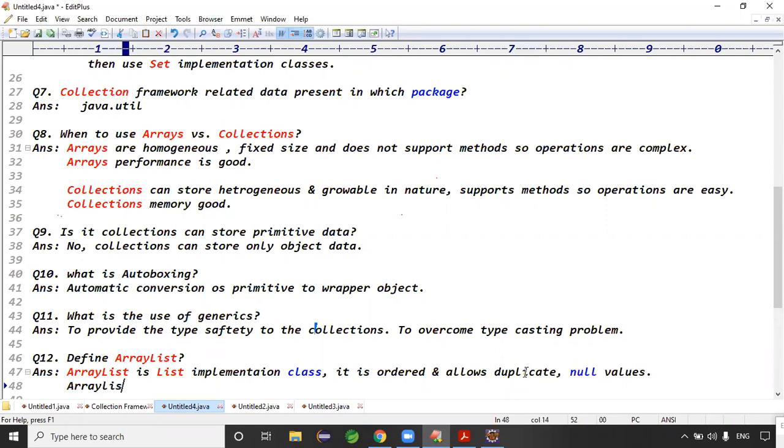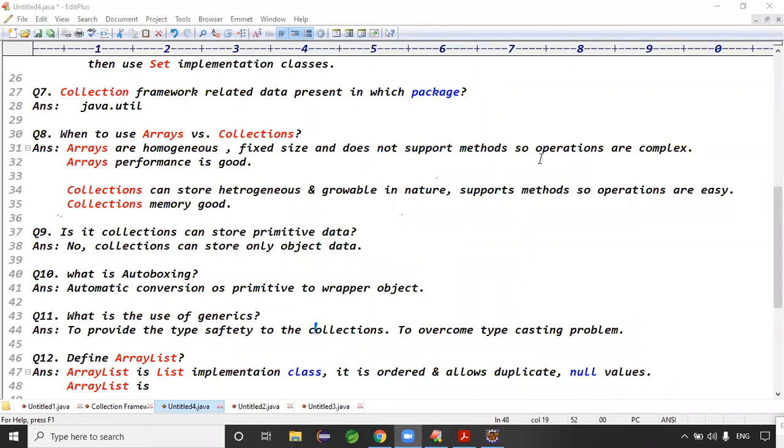ArrayList is what? Non-synchronized. Homogeneous and has primitive data. Why primitive data? Why homogeneous? What are you saying? Tell me once again.